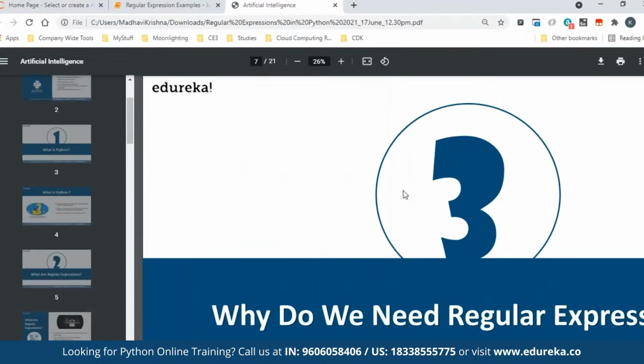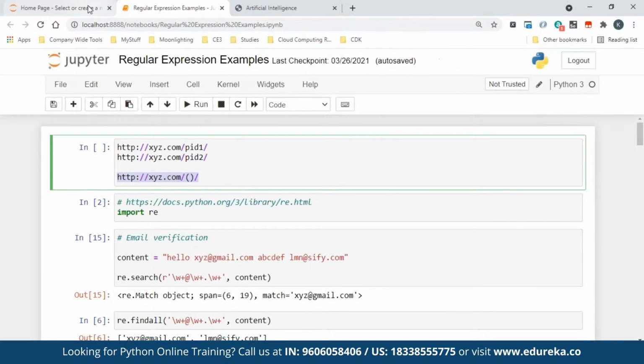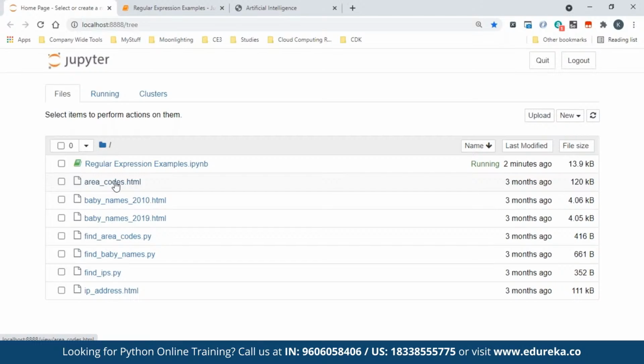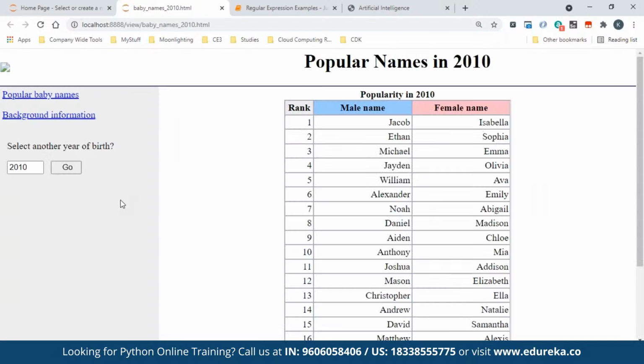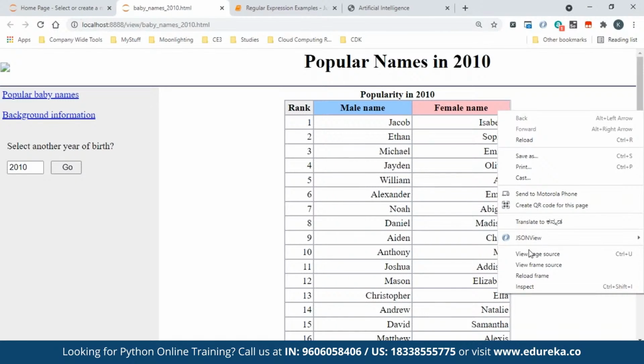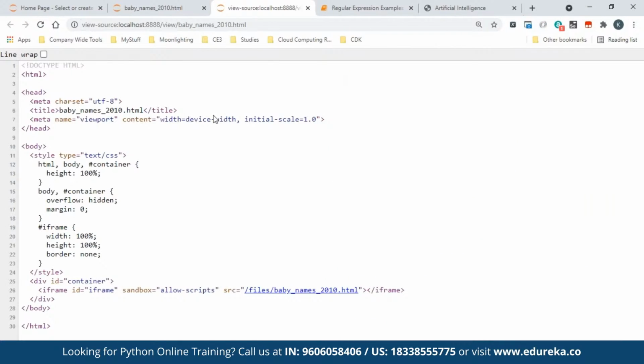One use case could be, let's say, for example, we will see this example also, but I'm just giving it to you. Let's say somebody showed you something like this, names, and they asked you to fetch only the names from this. This is an HTML page, which I'm going to show you in a while. If they ask you to show it, you have to just fetch the names and rank. So from an HTML page, how will you parse it? You will put a pattern. If you look at it, it's a pure HTML page, so how do you fetch it?